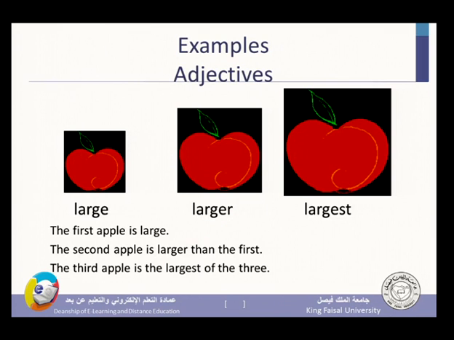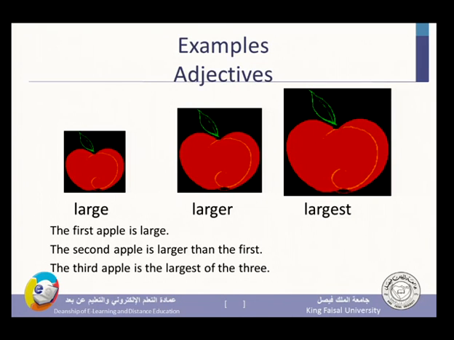Now, large is an adjective. The first apple is large. The second apple is larger than, comparative. Larger than, comparative. Being compared to the first one, it is larger than the first. Superlative: the third apple, which is this, is the largest of the three. Notice once we talked about more than two, we started talking about superlative.